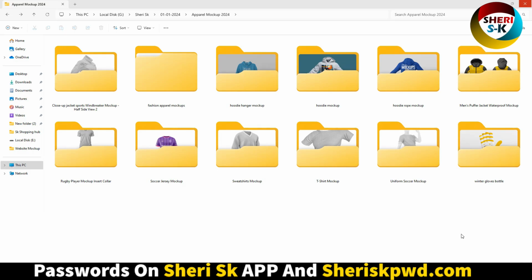All files are PSD and fully customizable. You can edit everything in Photoshop.